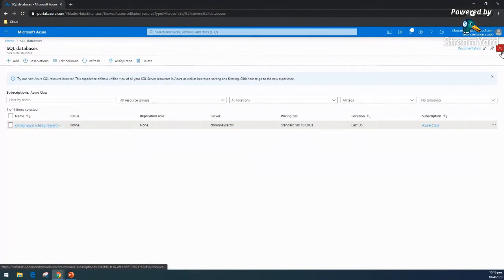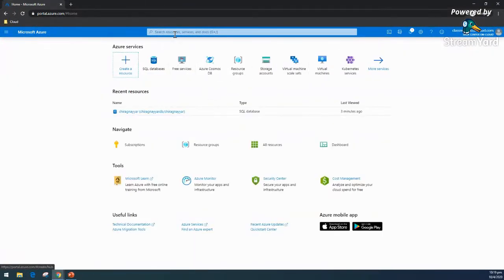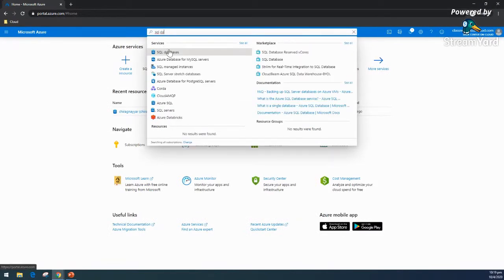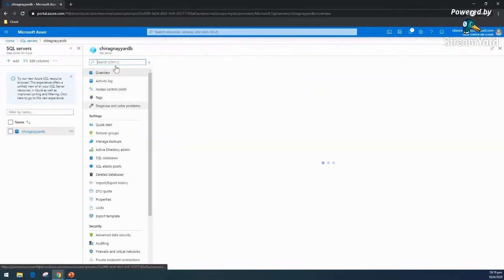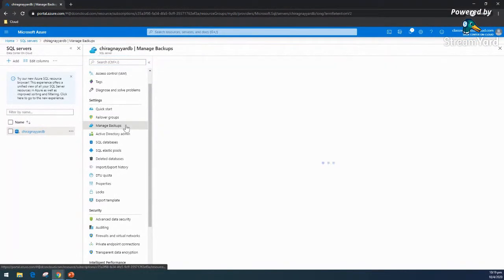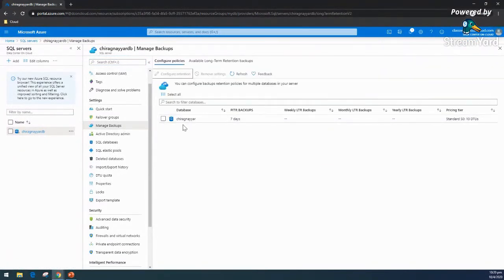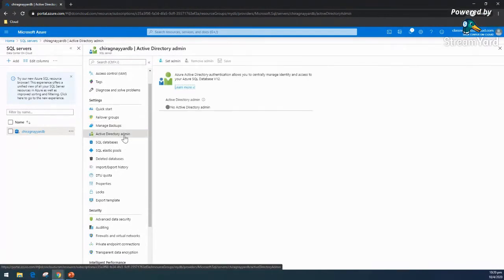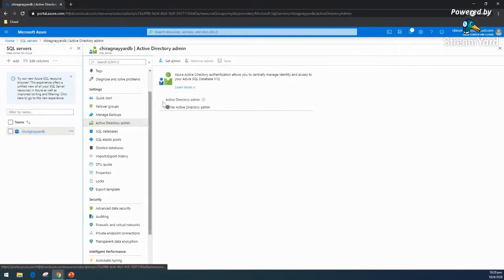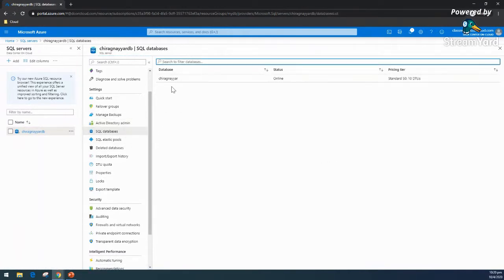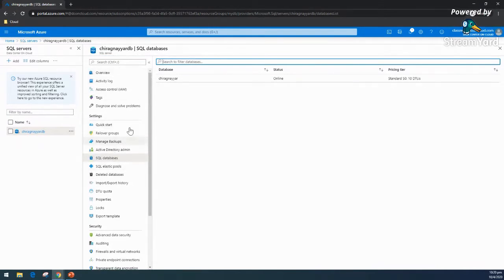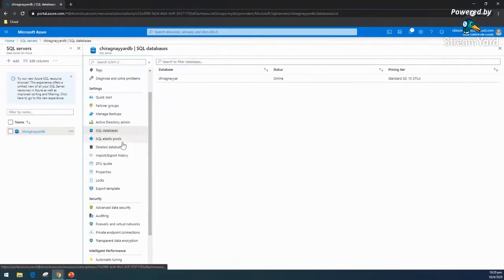So let's quickly talk about the Azure SQL server level options also, because we have seen it from the database level. Here you can see it is giving the same, but for backup we can do more with point-in-time restore, and we can design our policy. If we want to connect our Azure Active Directory users or sync, and we already have hybrid connectivity, all those things are possible. And as I mentioned, multiple databases can reside under this container. SQL Elastic Pool I am going to cover in a minute or two. So all those things are here.